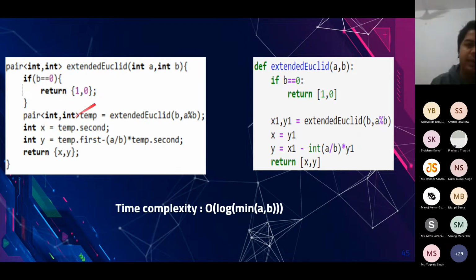This is the C++ implementation of it. The time complexity is the same as that of the Euclidean algorithm, because we are doing somewhat similar things. Therefore, its time complexity is also going to be log of minimum of a comma b.